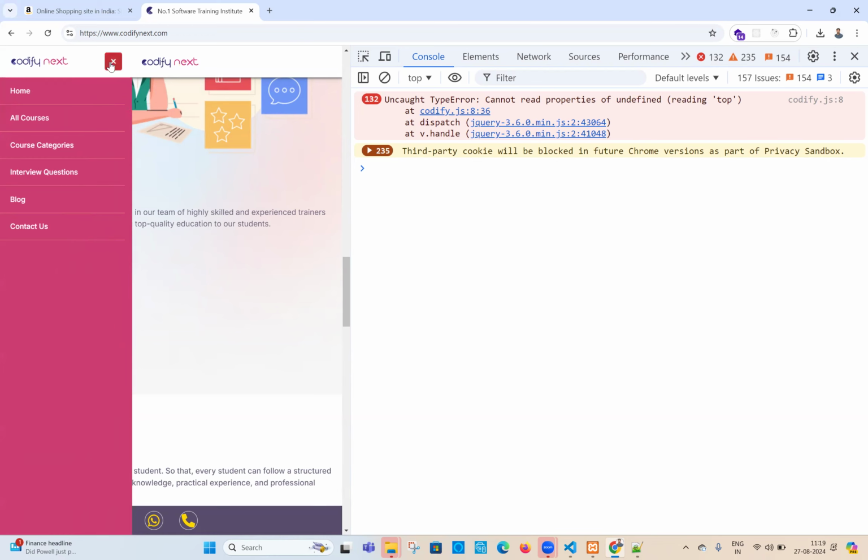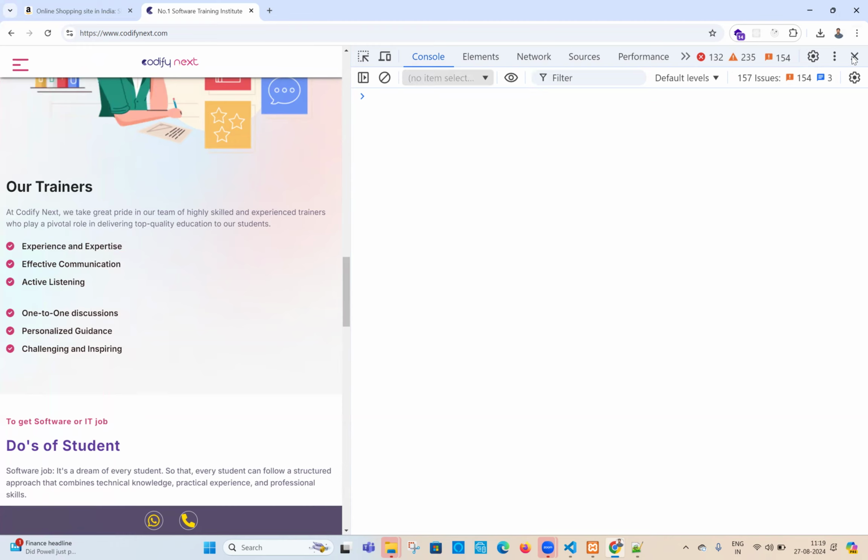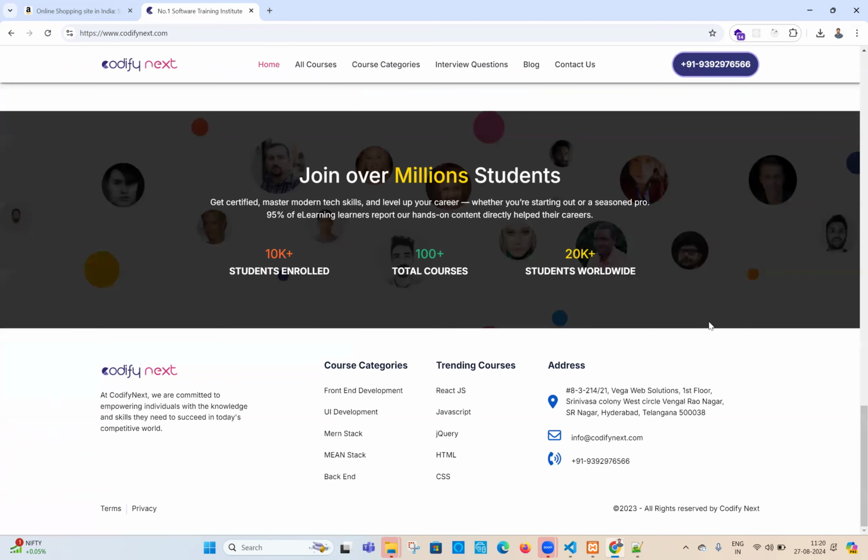Okay, this type of functionality I want to implement here. When you are on a normal screen, I don't want any off canvas and nothing is required. Anyhow, it is a big screen, right? My content fits on the big screen with a lot of gap also there. I don't want any functionality here. So this type of functionality we can create by using CSS.